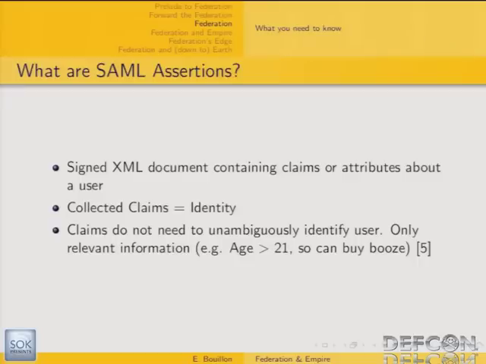So what are SAML assertions? As I said, a SAML assertion is a signed XML document containing claims or attributes about a user. It's a set of claims contained in a SAML assertion that defines the identity with regard to what we call the relying parties, that means, let's say, the web application. What you need to keep in mind also is that these claims do not need to be distinctive for this user. It doesn't have to be a login name, for instance. It can just be a statement like, yes, this user has paid their monthly fee for the public library, or yes, this user is over 21.